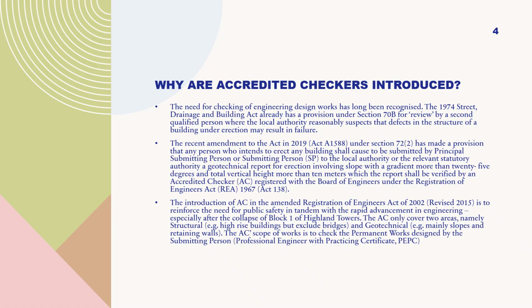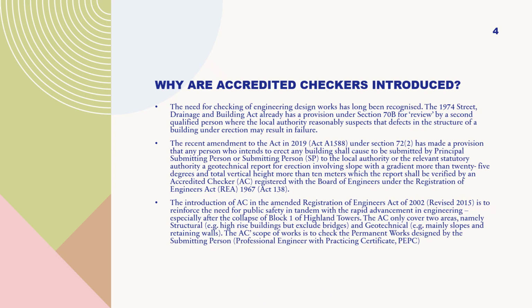The recent amendment to the Act in 2019, Act A1588, under Section 72(2), has made a provision that any person who intends to erect any building shall cause to be submitted by the principal submitting person or submitting person, SP, to the local authority or the relevant statutory authority a geotechnical report for erection involving slope with a gradient more than 25 degrees and total vertical height more than 10 meters, which the report shall be verified by an accredited checker, AC, registered with the Board of Engineers under the Registration of Engineers Act, REA, 1967, Act 138.